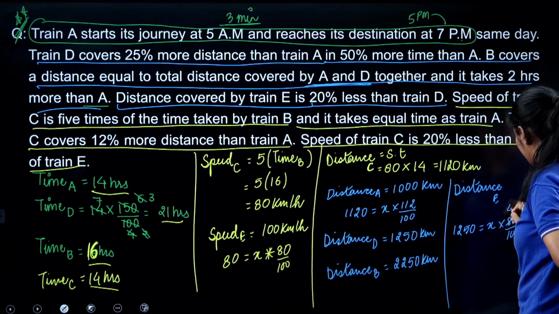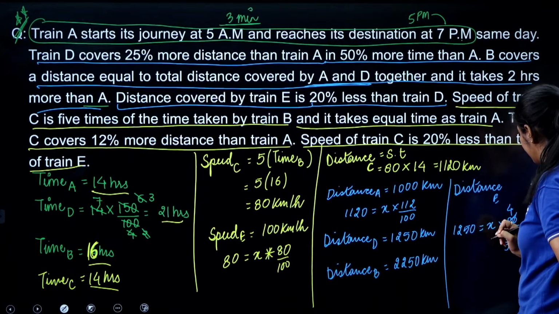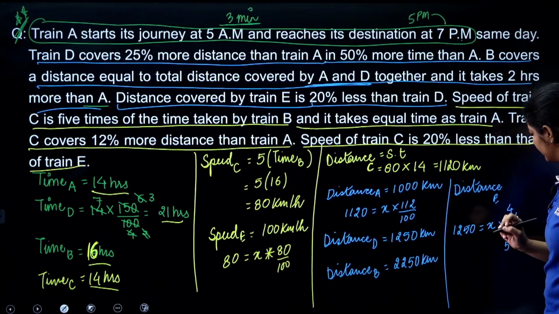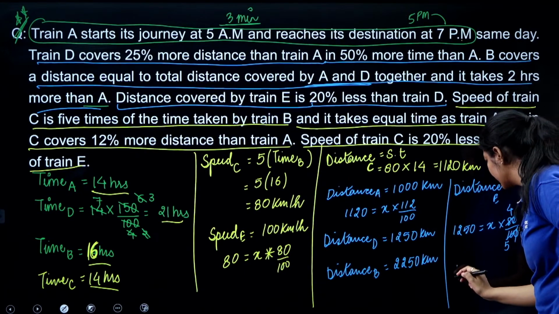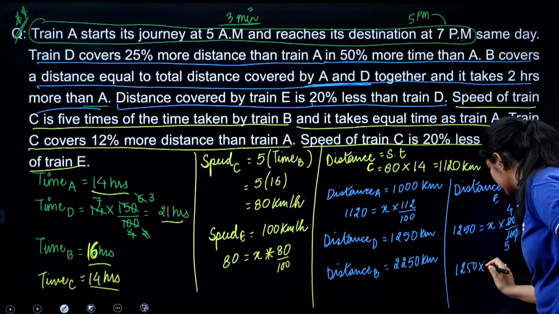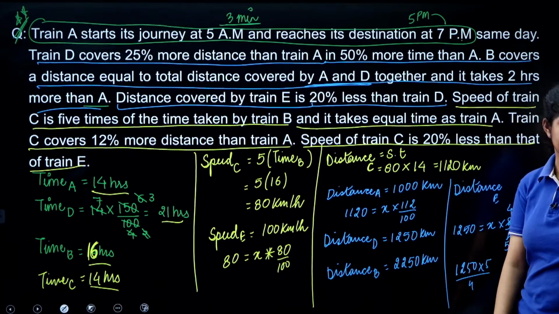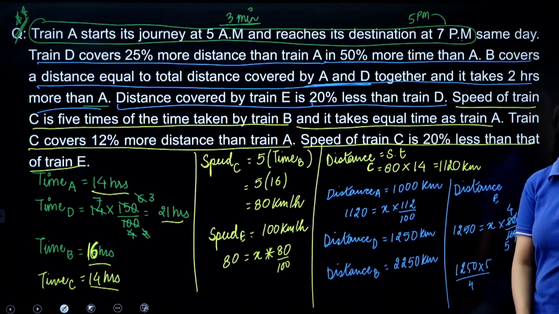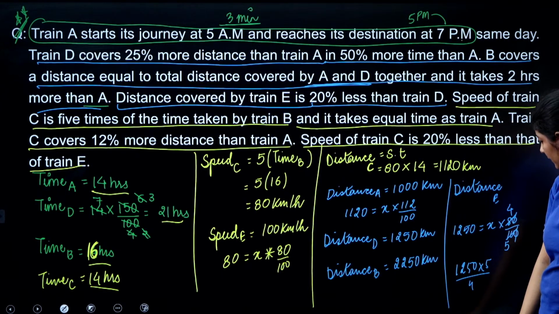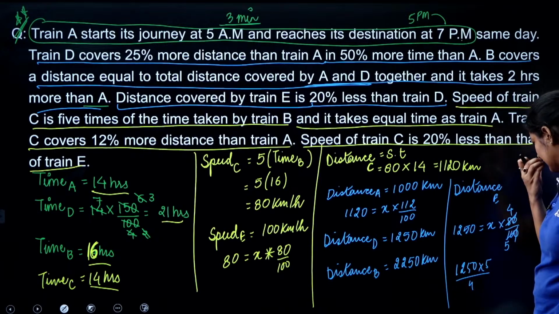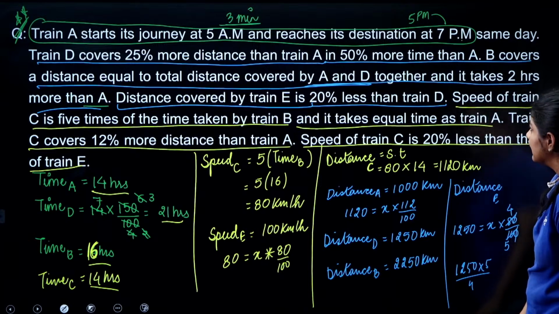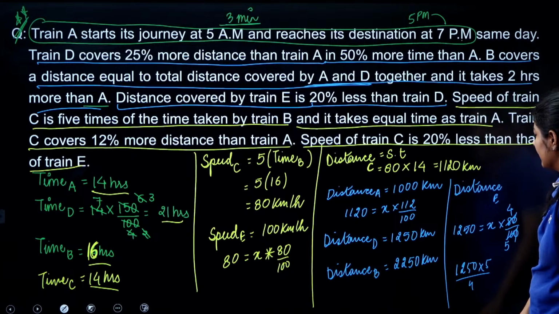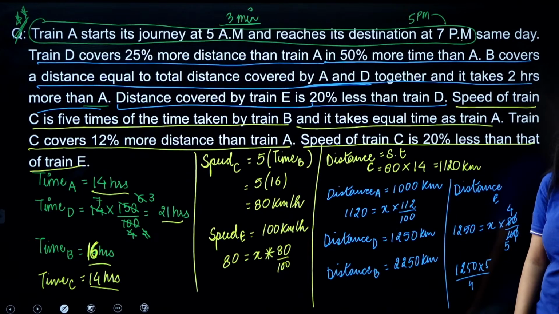Here we can eliminate 4, 5, right? Okay, we can't eliminate, so we can keep it like this only. We can reduce it afterwards if it is required. The distance covered by train E is 20% less than that of train D. Train D, oh, that is 1250, right?